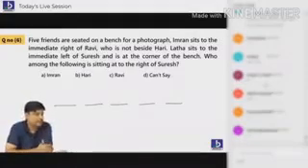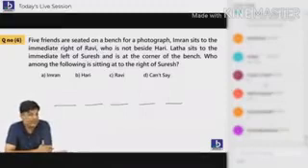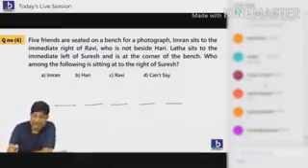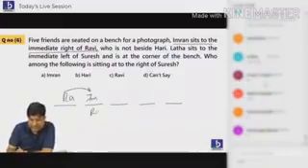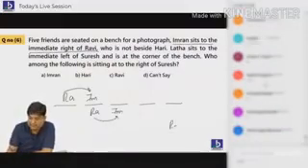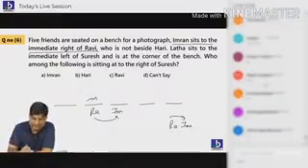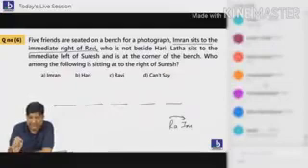Listen, students, now. Five persons are sitting on a bench. Okay, first one: Imran sits to the right side of Ravi. Ravi, Imran. Uncertain. Leave it. Immediately leave it. Next one.